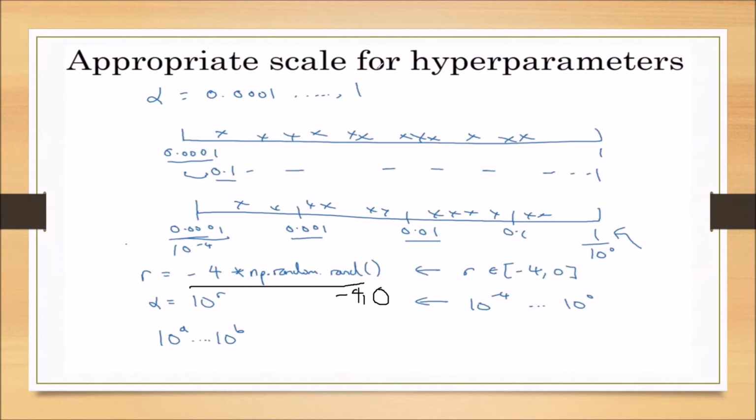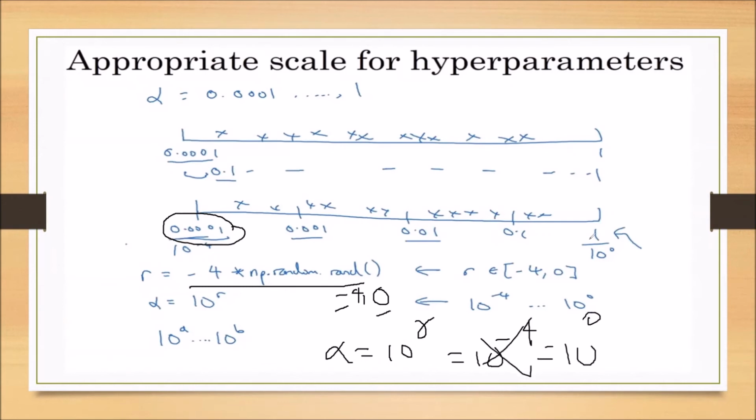Now we are writing alpha is equal to 10 to the power r. The r value ranges from -4 to 0. Now this is on the logarithmic scale. The minimum is alpha equal to 10 to the power -4, which means 0.0001. The maximum value is 10 to the power 0, which means it is 1.